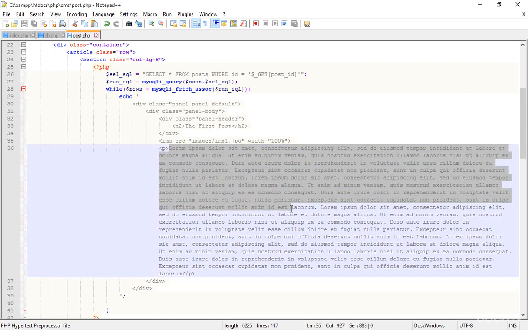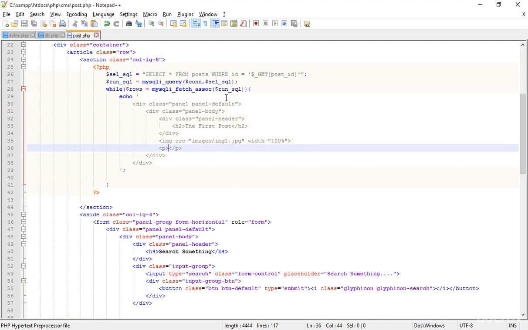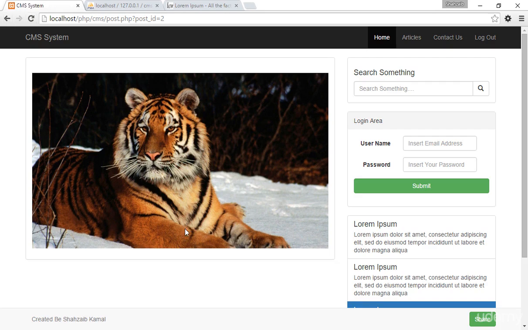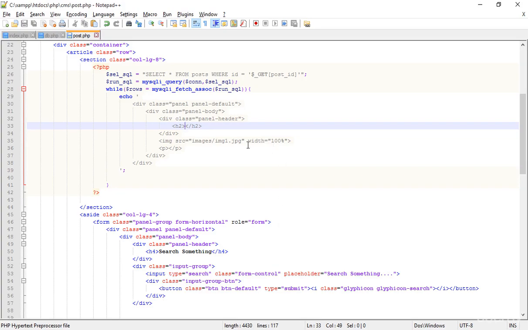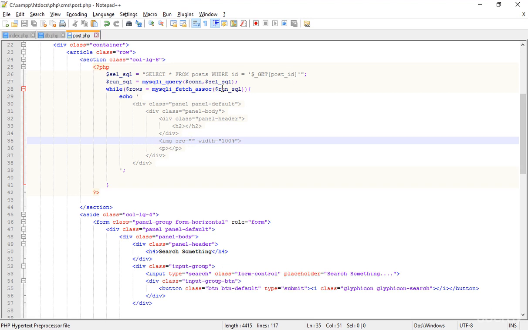But the thing is that I don't need this whole text. I'm just removing the whole text, and actually I'm just removing the title as well, the first post or whatever. I don't need that. Now go to the browser and refresh that. Now I just got nothing, just a big image. Or if I just remove the image as well, what will happen? Just refresh that. Now I got nothing in the post ID 2. Sorry, in the post.php, by the way.